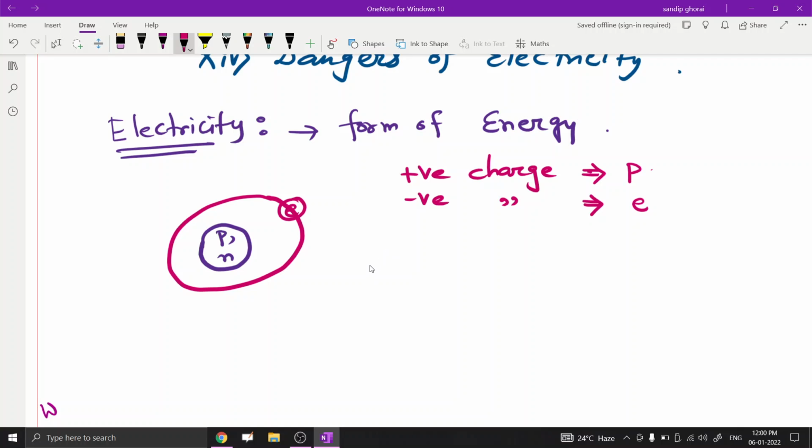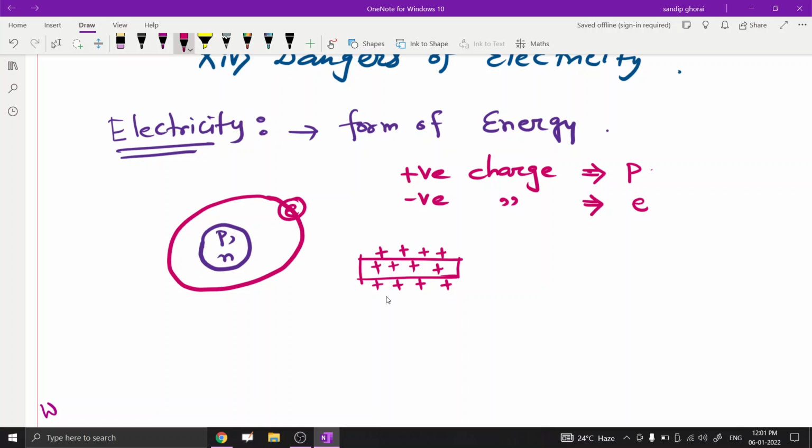Moving charges constitute current electricity. So when we take a metal or a body and charges accumulate on its surface, we can say there is static electricity.